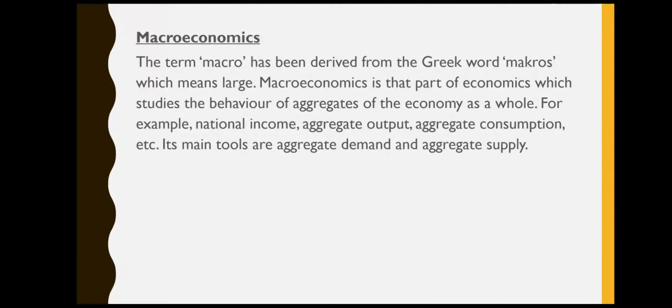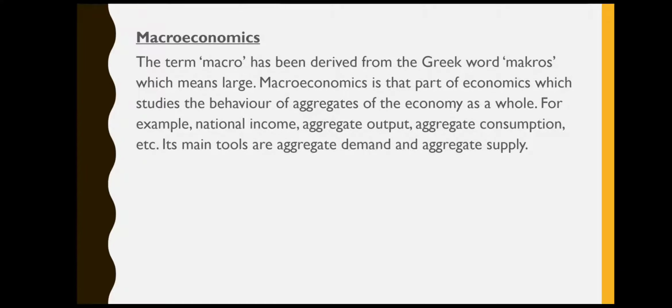So this term macro has been derived from another Greek word that is macros, and it means large. So over here in macroeconomics, we study about the total of an economy. Aggregate means total.